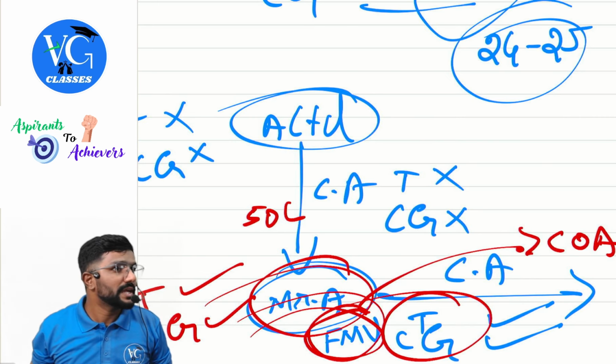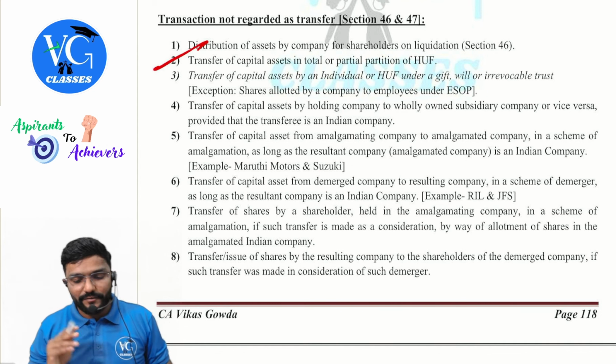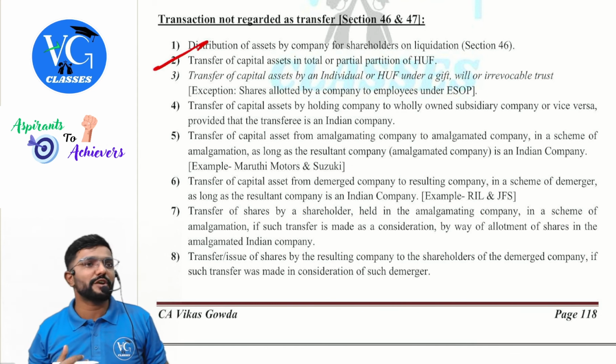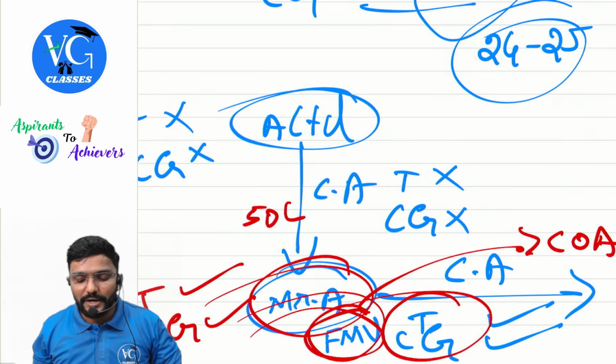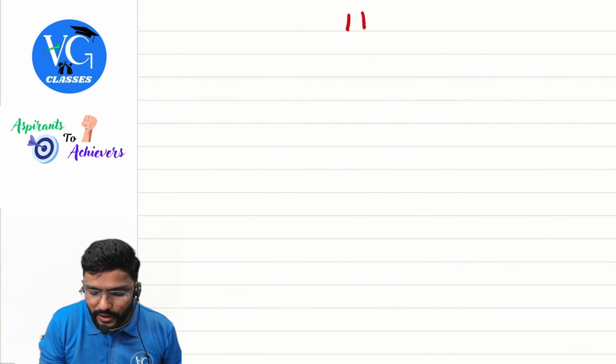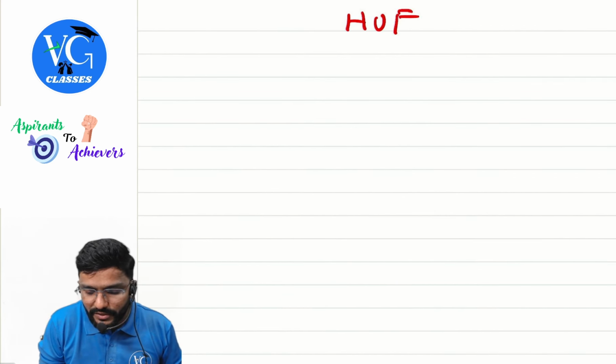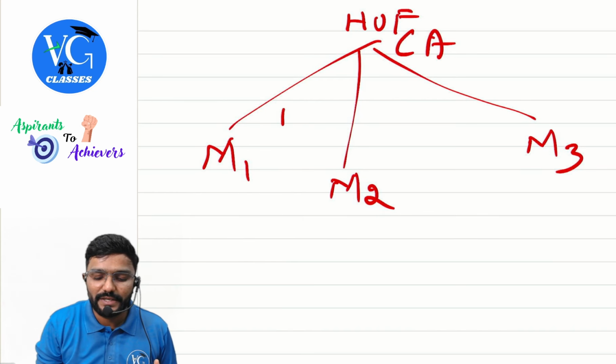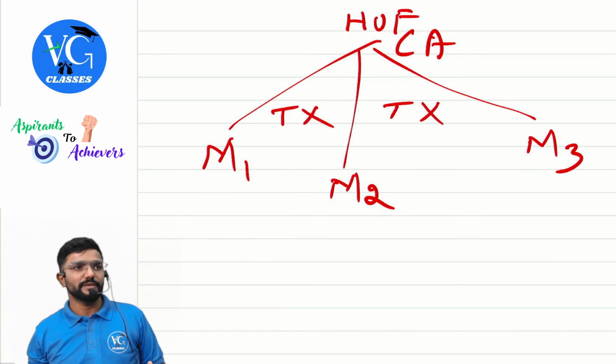Next, sir. Transfer of capital asset in total or partial partition of HUF. Guys, HUF got partitioned. Now they are distributing the assets to their members, M1, M2, M3. Sir, when assets are distributed by HUF to their members, is it a transfer, sir? No, it is not a transfer. Should we compute capital gains, sir? No, we should not compute capital gains.